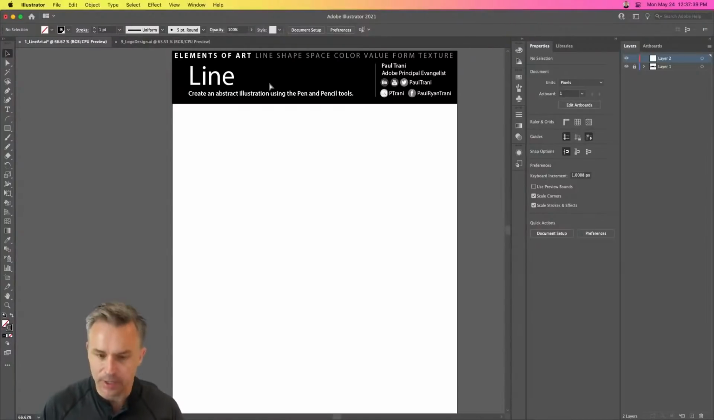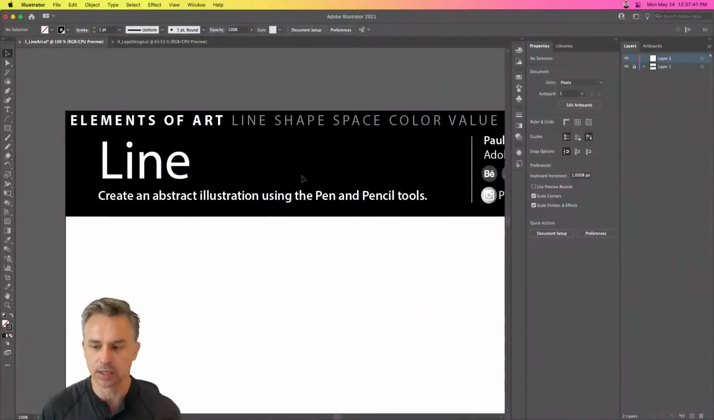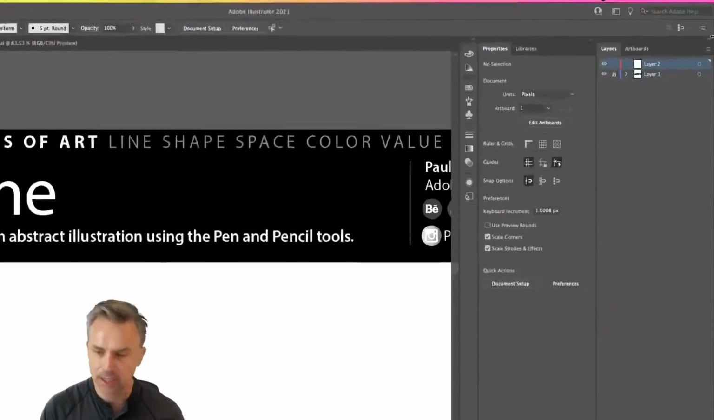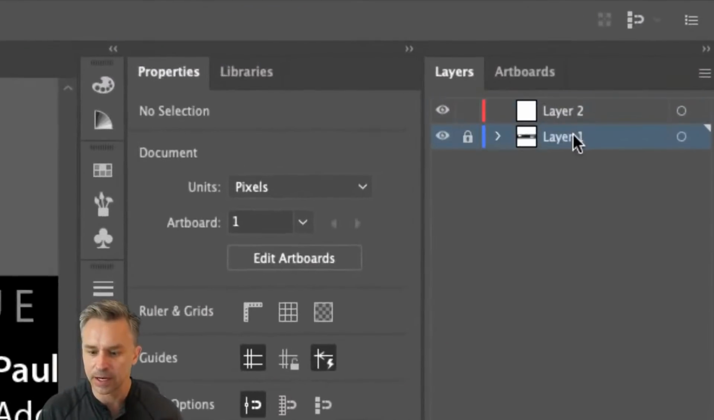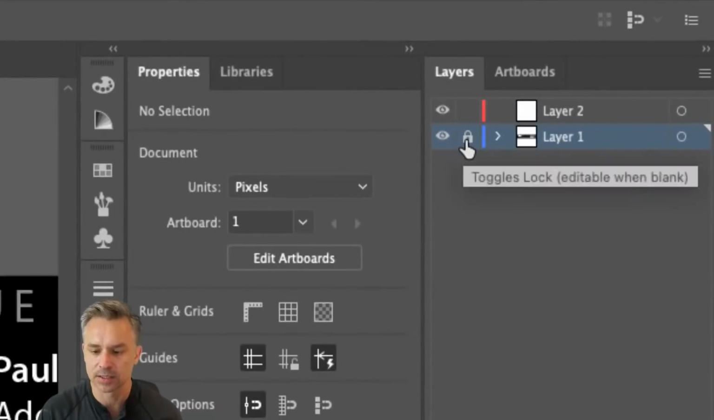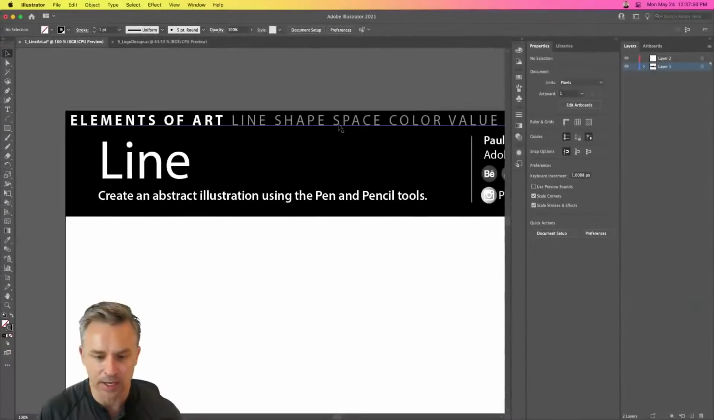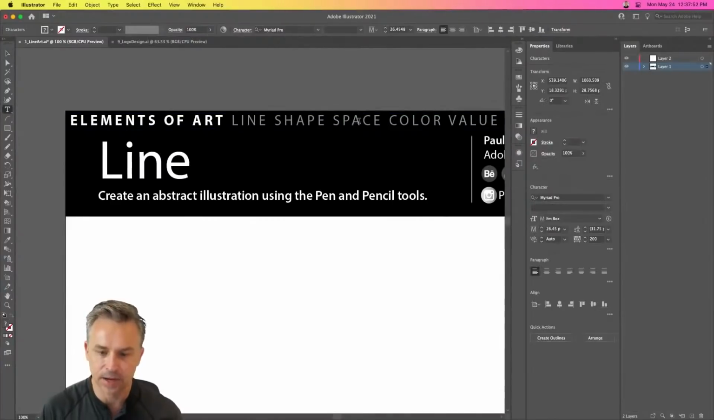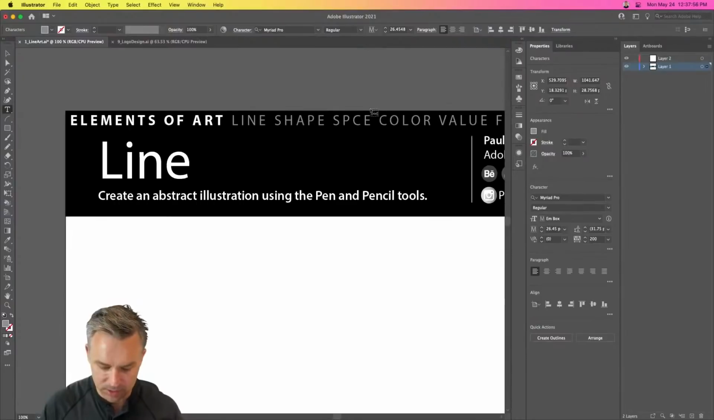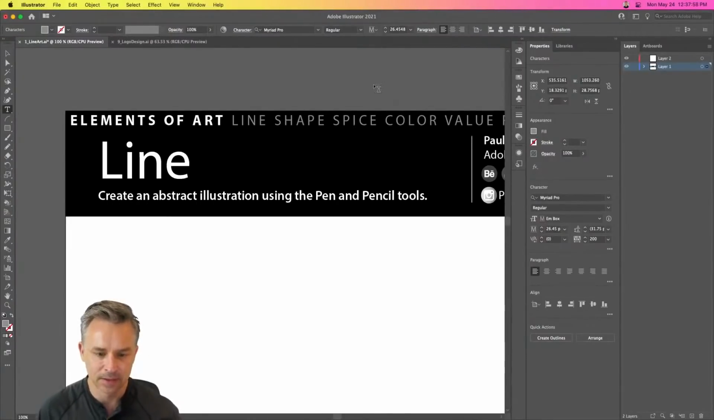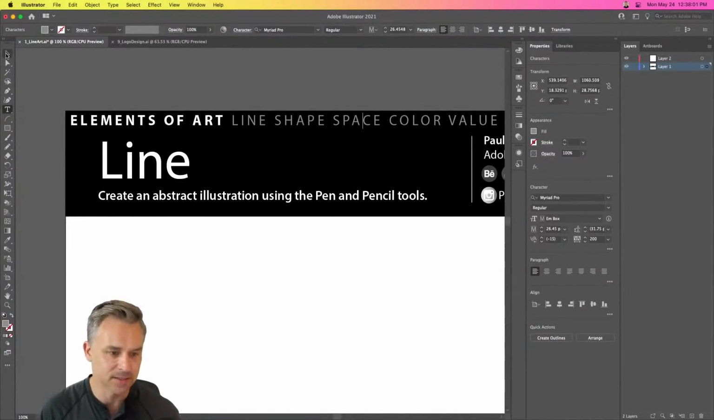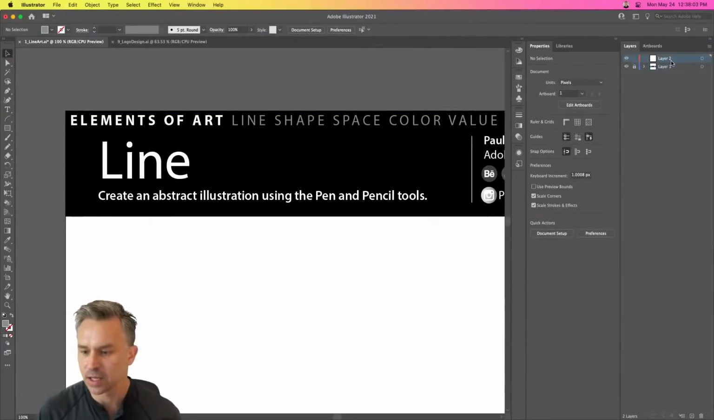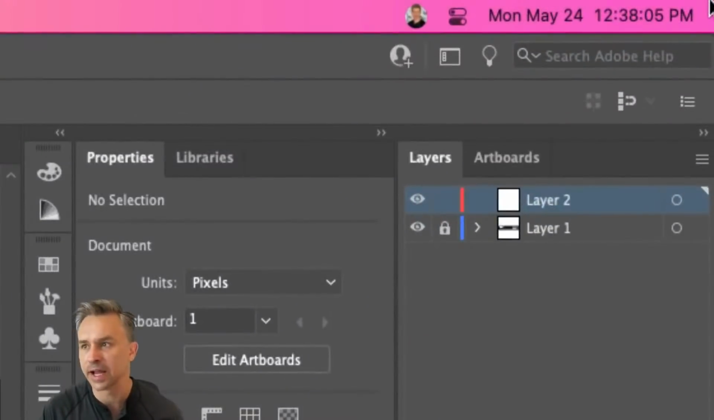By the way, you'll already see graphics in here as we take a look. They're in this layer right here, layer 1. And guess what? It is locked. So we could unlock that layer and access it if I wanted the elements of art to include spice, line, shape, spices. You get the idea. So that's locked, and we're going to be working in layer 2. So it's a lot like Photoshop in this case.